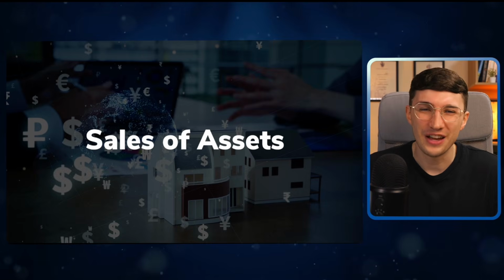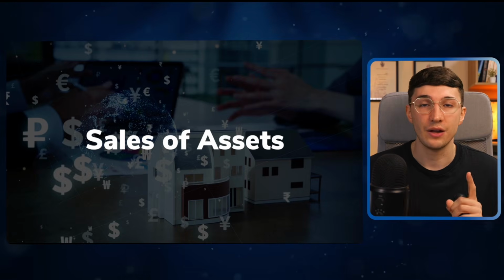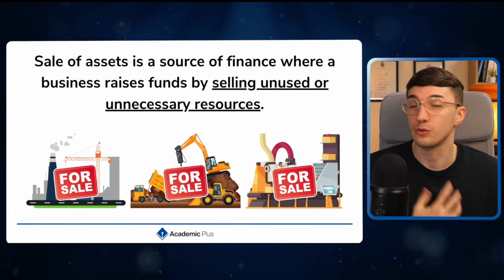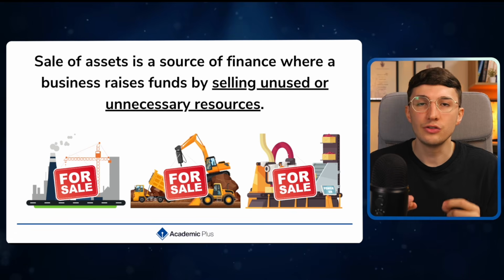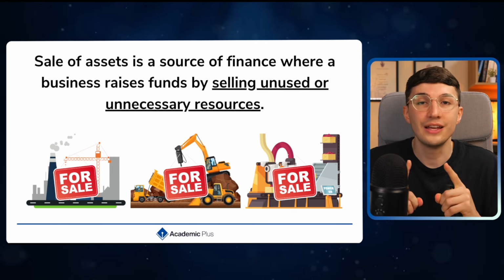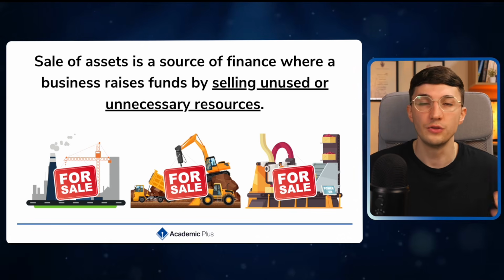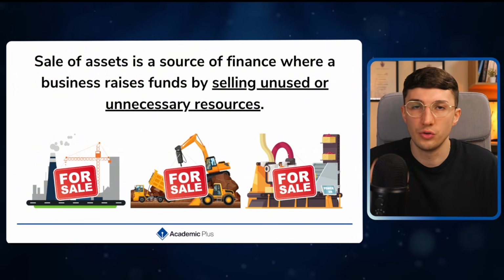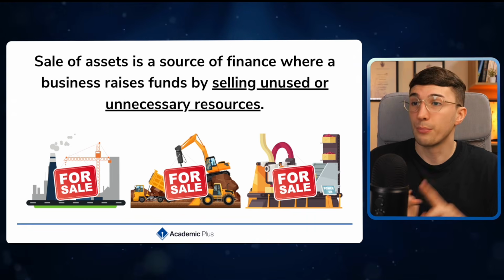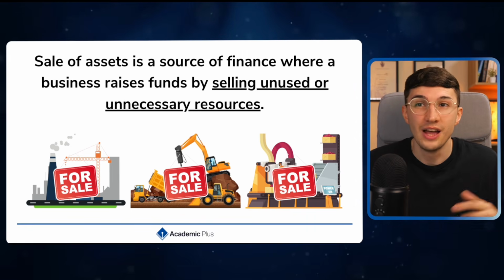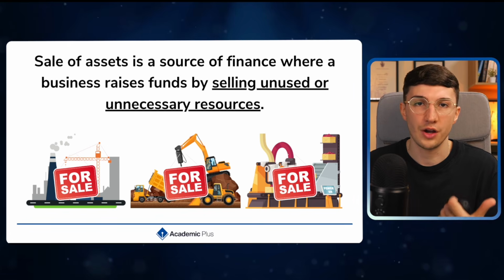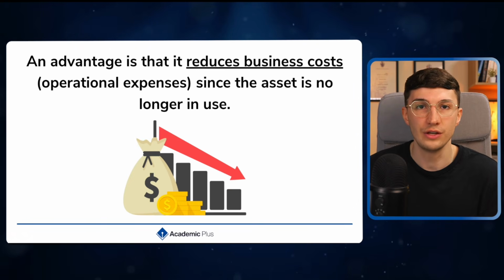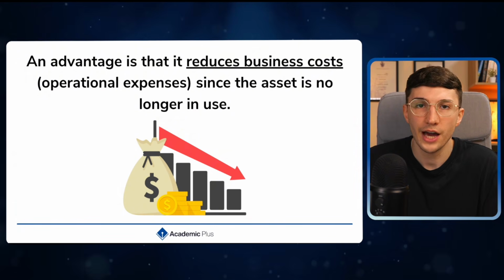And our last type of internal finance we'll look at is the sale of assets. Now, when I talk about assets, I mean non-current assets or fixed assets. Essentially, these are items that the business owns that they intend to keep for longer than 12 months to generate a bit of economic benefit from. So typically, if a business has some unused non-current assets, for example, property, machinery and equipment, that they're not using or not utilizing to the fullest, then they could look at selling it. Because they're selling off any unnecessary resources and it can provide a lot of cash for the business.